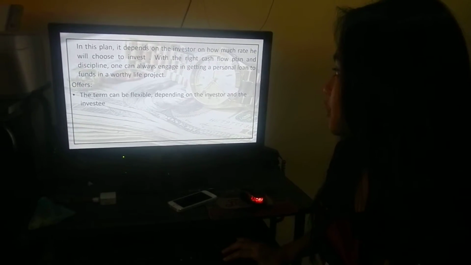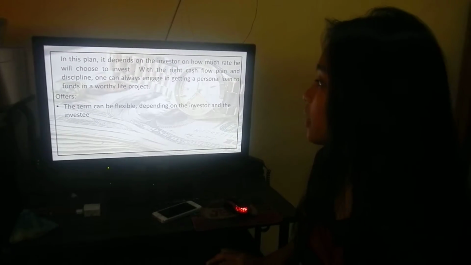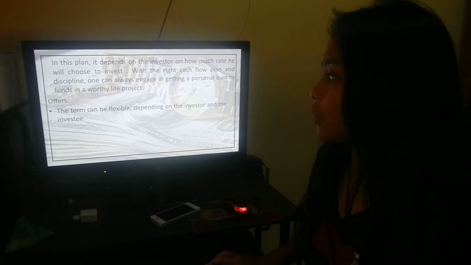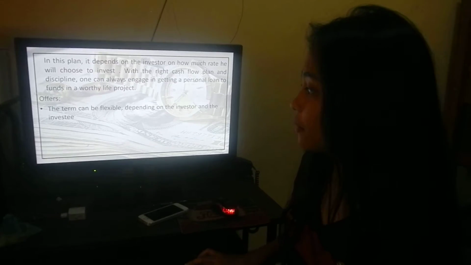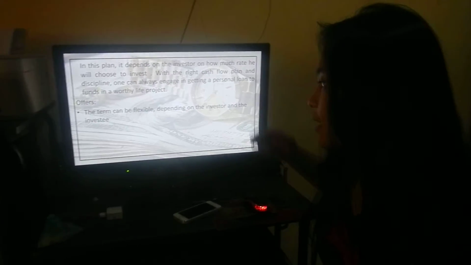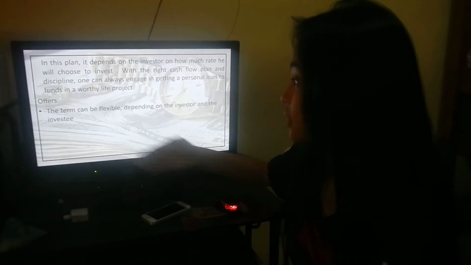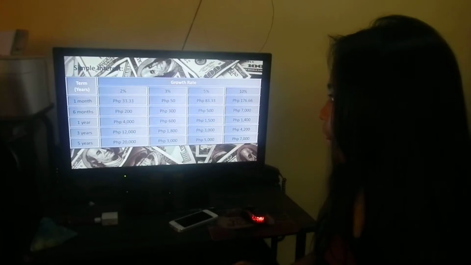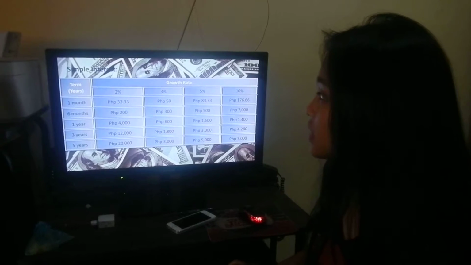With the right cash flow plan and discipline, one can engage in getting a personal loan to fund a worthy life project. The term can be flexible depending on the investor and the investee. So this is the simple interest.